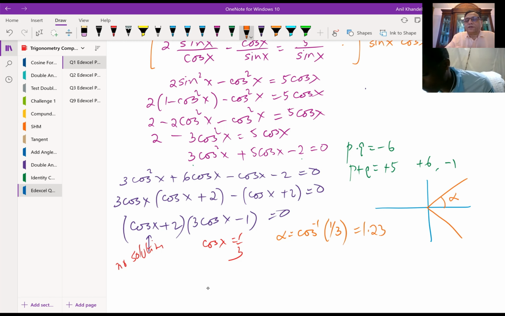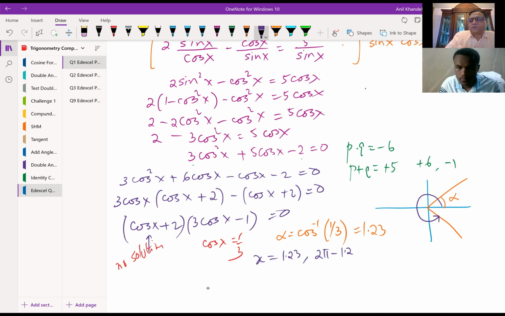So 1.23, and the other angle will be what? 2 pi minus 1.23, right? So x will be equal to 1.23, the acute angle, and then we have 2 pi minus 1.23. You understand why? That is 5.05.